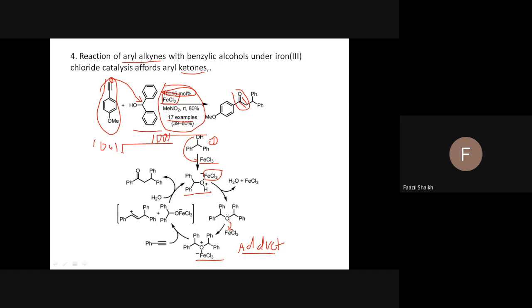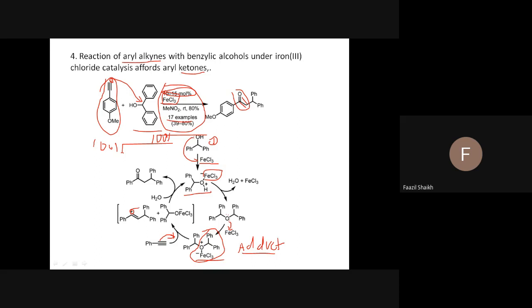And then again, just like in this case, one molecule attacked, second molecule attacked from this side to this one. So same here. This alkyne, or we can say aryl alkyne, attacks, and again FeCl3 and this group will go out. You can see this group, and that attacks. Therefore, one bond is opened here. When one bond is open, this automatically acquires the positive charge.